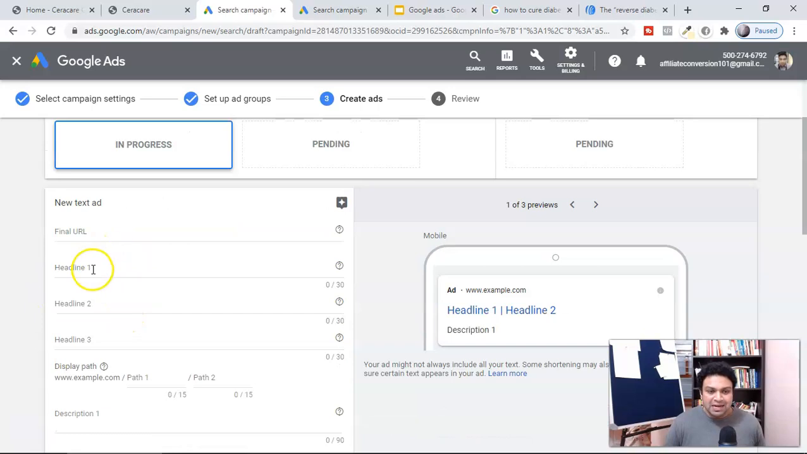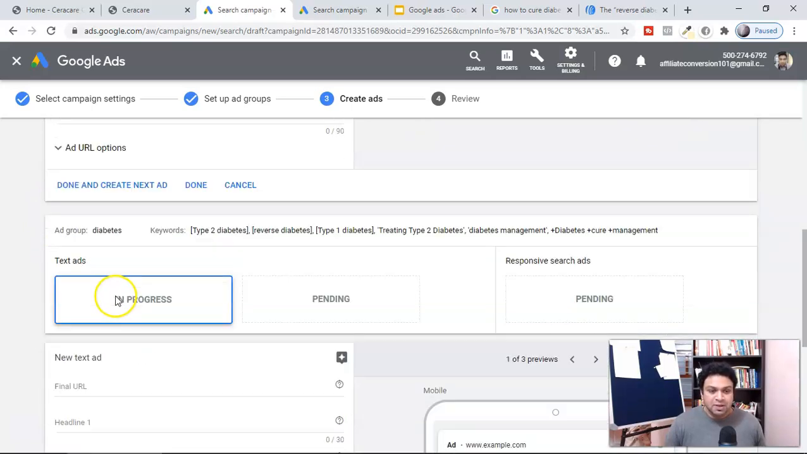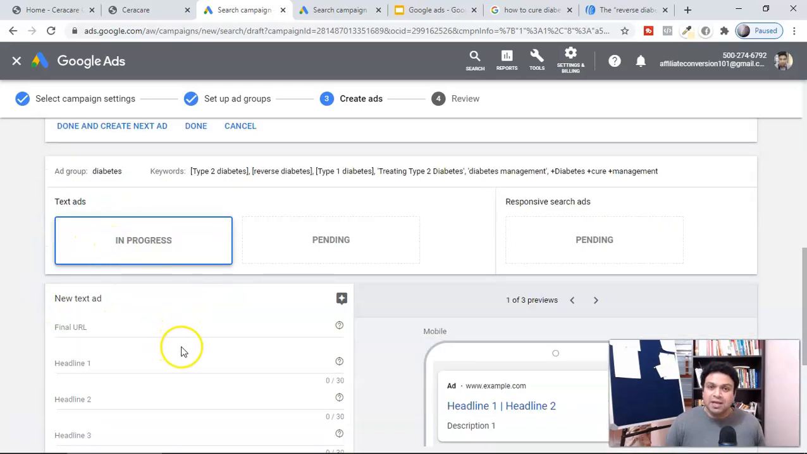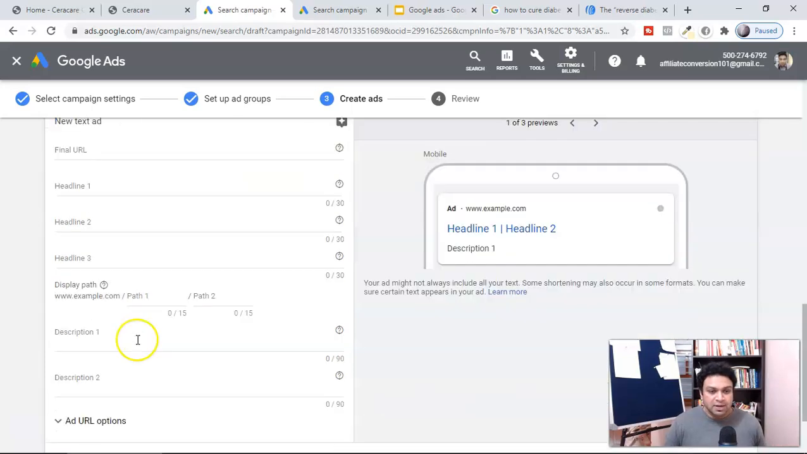You have to insert the headline 1, headline 2, headline 3, your display URL, and your description. As well as, guys, in the ad group for diabetes, I'm also going to make sure it is relevant. I should use more of these kinds of keywords in my ad, which I mentioned in the video in the beginning.